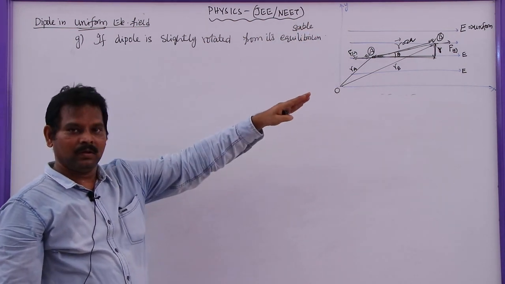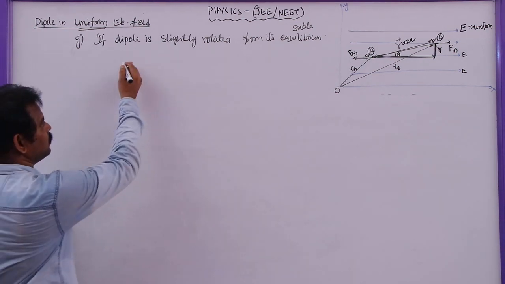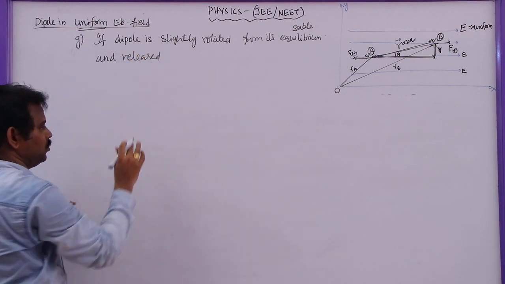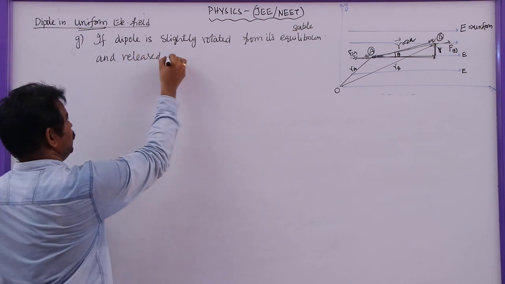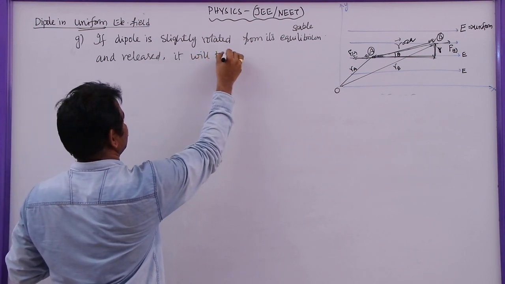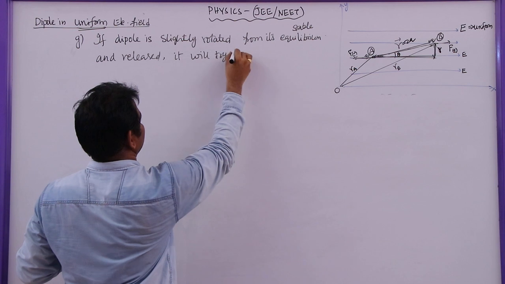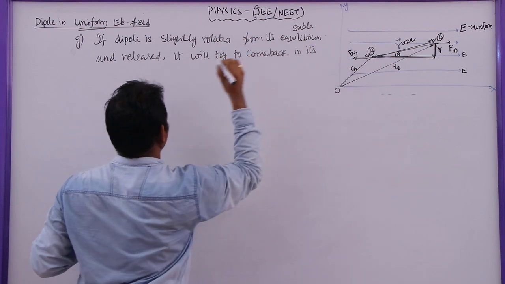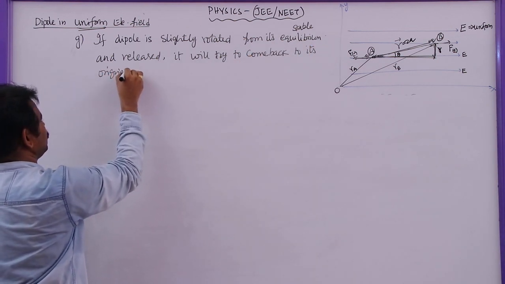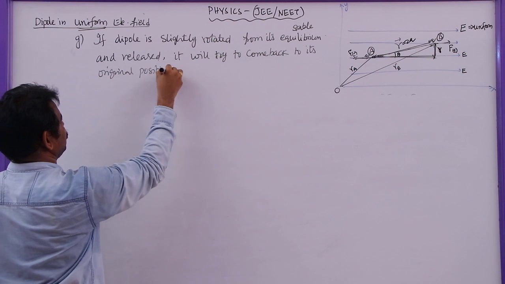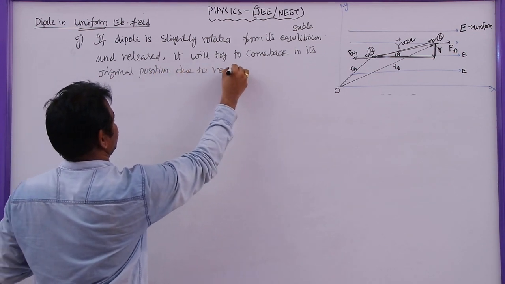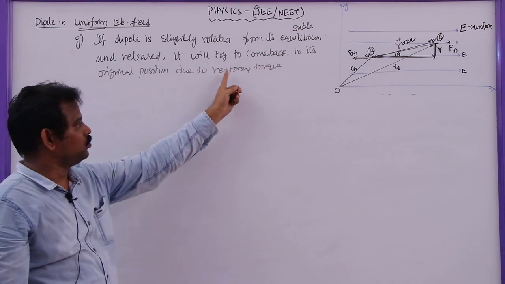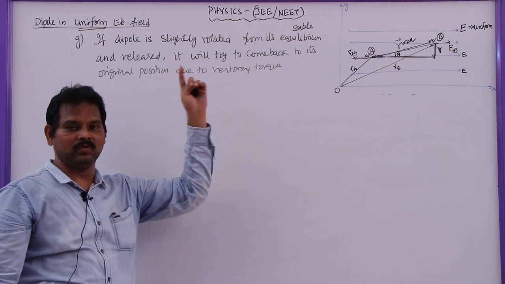If the dipole is slightly rotated from stable equilibrium and released, that means afterwards we are not applying any torque, it will try to come back to its original position due to restoring torque. Here, as it is rotating, we should write restoring torque. If it is linear motion, restoring force.